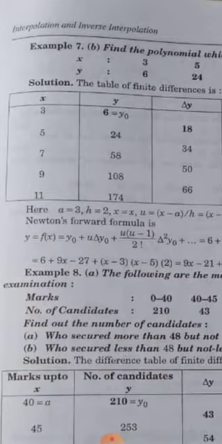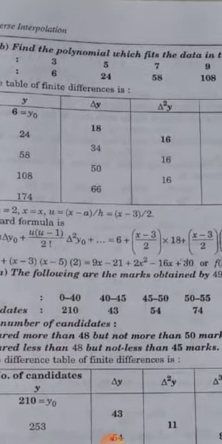So solution, the table of the finite difference is given here. X, all entries will be in the vertical manner, and similarly all entries of y in front of x, and the next column of delta y is calculated as the second value minus the first value.